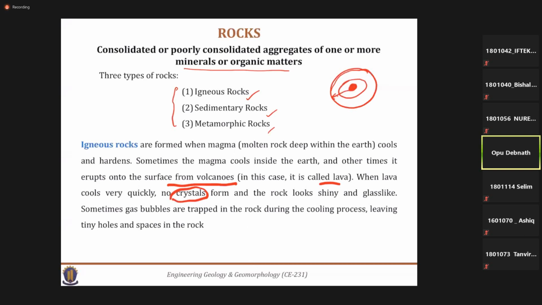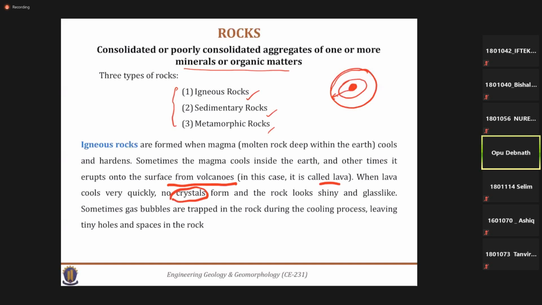Sometimes, as the inner crust of the earth contains various gases, during the temperature decrease, bubbles are trapped in the liquid magma. This can be compared to dough type materials.